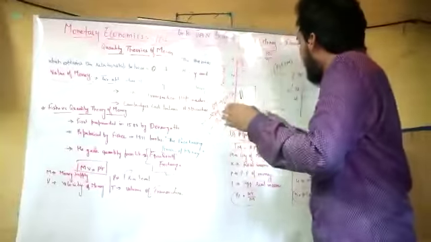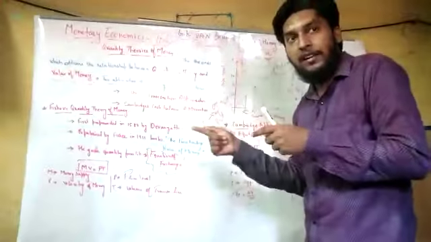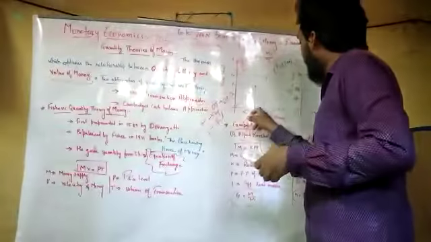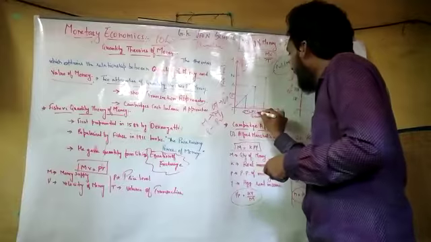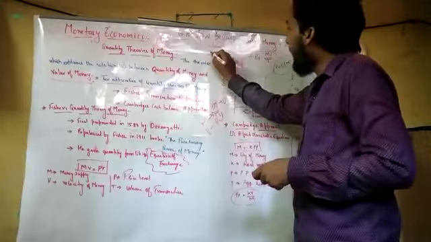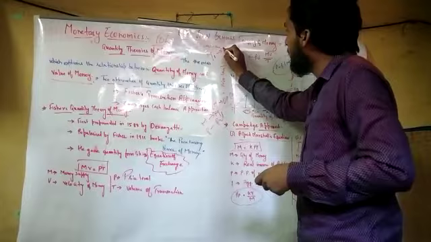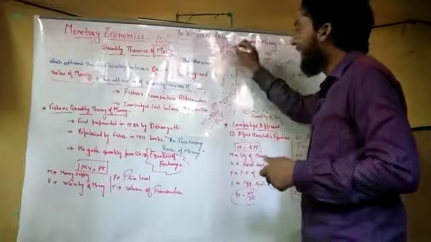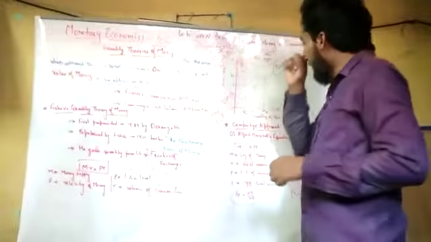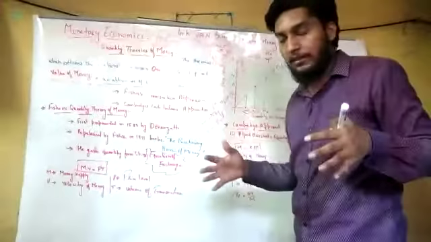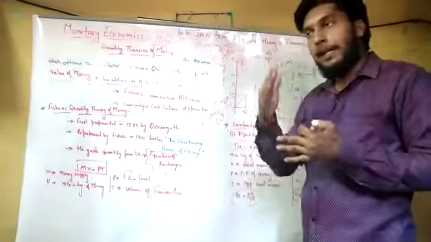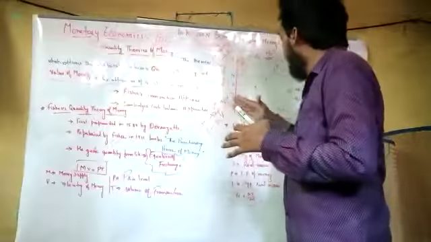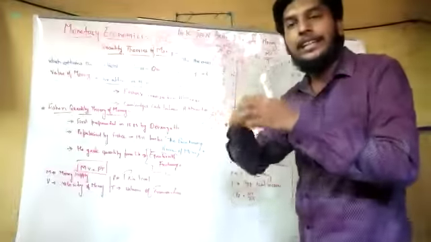When the quantity of money increases from M to M1, what happened? The price level also increases from P to P1. Then from M1 to M2, when the quantity reaches M2, the price level from P1 reaches P2, and this is maximum satisfaction. Easy. So we have three different quantities: M, M1 and M2, and P, P1 and P2 are the price levels. So when there is an increase in the quantity of money, there is an increase in the price level as well.